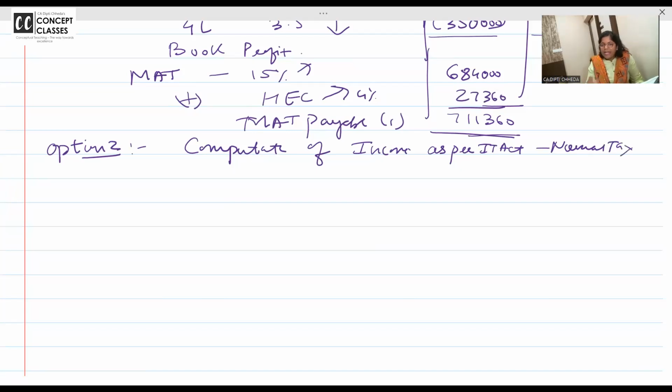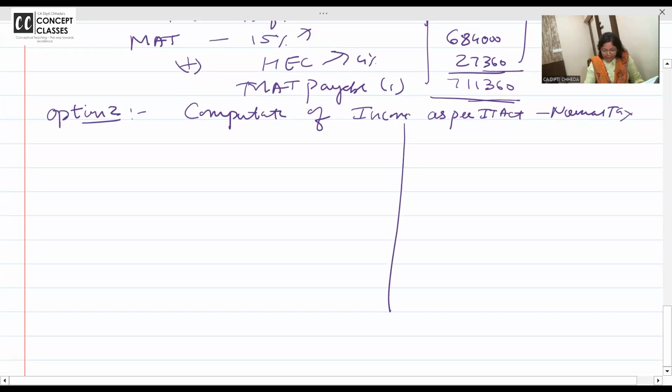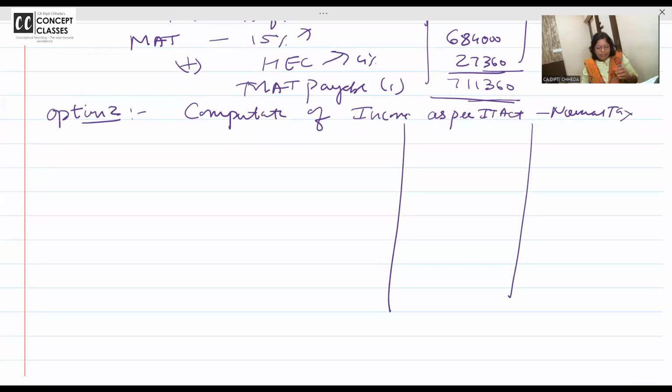What is the normal tax for this company? Please remember 25%. Why 25%? Because the turnover is less than 400 crore. So now again start with your net profit. Put your hand into your book and start with the net profit. We can go a little faster because many things are just repeated.